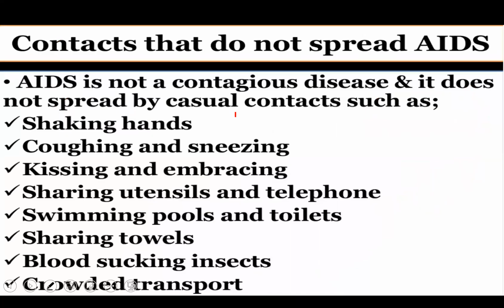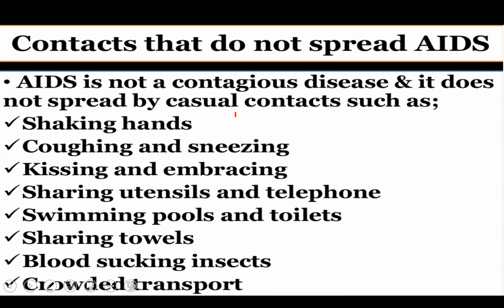Contacts that do not spread AIDS. Here is some confusion. We should be very, very careful. We should be aware of the points by which AIDS will not spread. AIDS is not a contagious disease, and it does not spread by casual contacts.